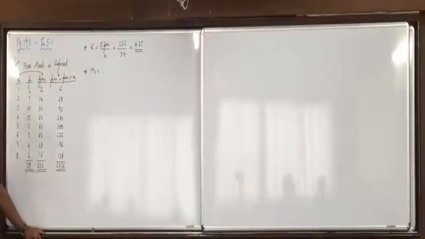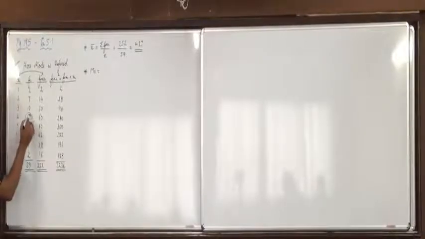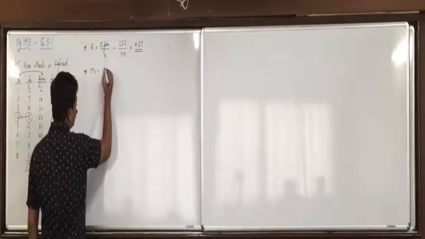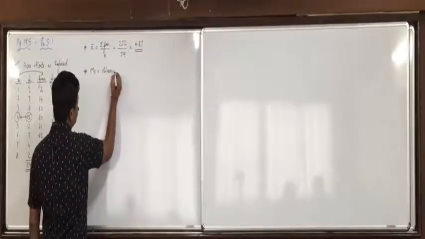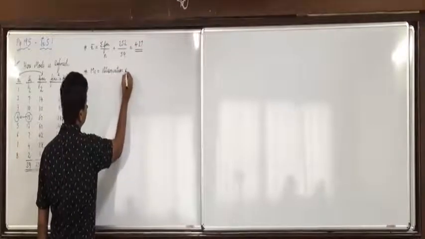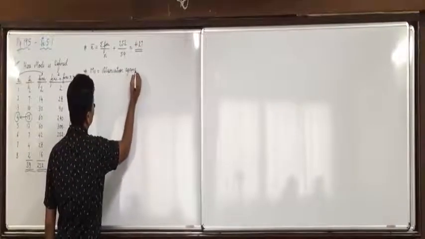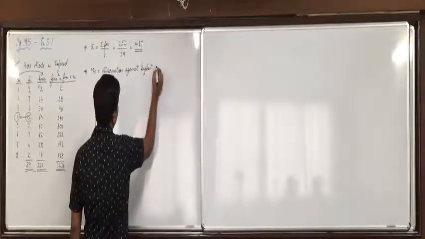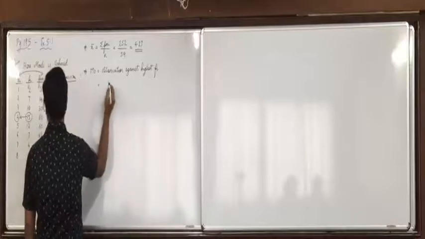Discrete. Now the observation against the highest frequency. What is the highest frequency? Observation against that. Okay, mode is the observation against the highest frequency, that is equal to 4.